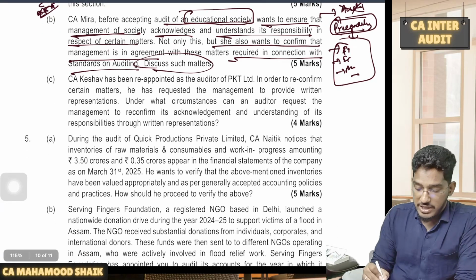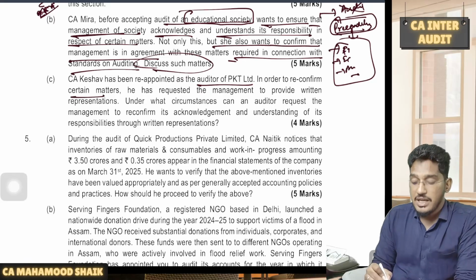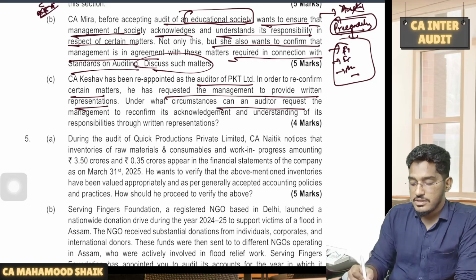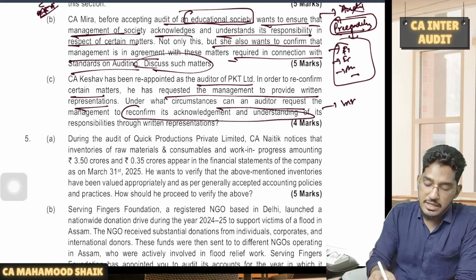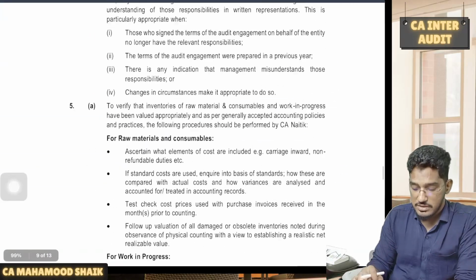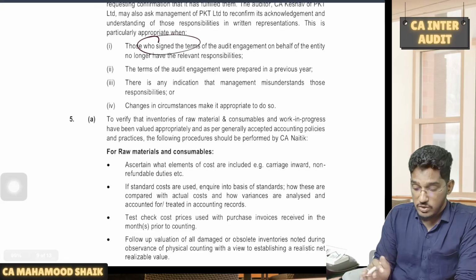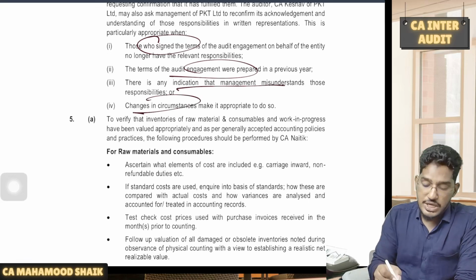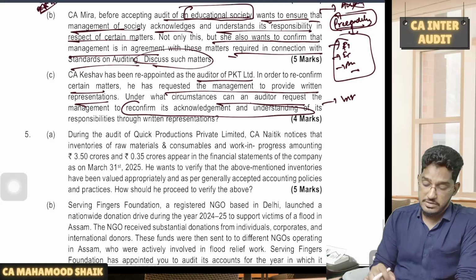Next. CA Keshav has been reappointed as a statutory auditor of PKT Limited. In order to reconfirm certain matters, he has requested the management to provide written representation. Under what circumstances? This is a question from SA 580. In what circumstances will you ask the management to reconfirm their responsibilities? Many times we have discussed, even in the marathon I have covered this. So in case those who signed the terms of the engagement are no longer existing, the terms of engagement were prepared in the previous year, and any indication that management misunderstood the terms or if there is any change in circumstances, these are the cases where we ask the management to reconfirm their responsibilities.